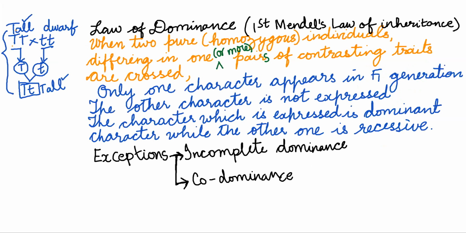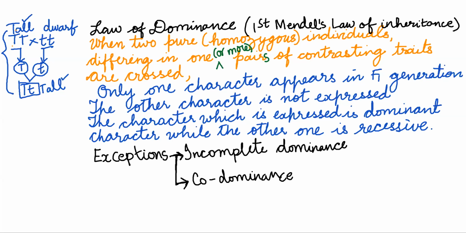So we are on the law of dominance. That's the first of Mendel's laws of inheritance. When two pure homozygous individuals differing in one or more pairs of contrasting traits are crossed, only one character appears in the F1 generation, and the other character is not expressed. The character which is expressed in F1 is called the dominant character. The other one is called the recessive character. Exceptions are incomplete dominance and codominance.